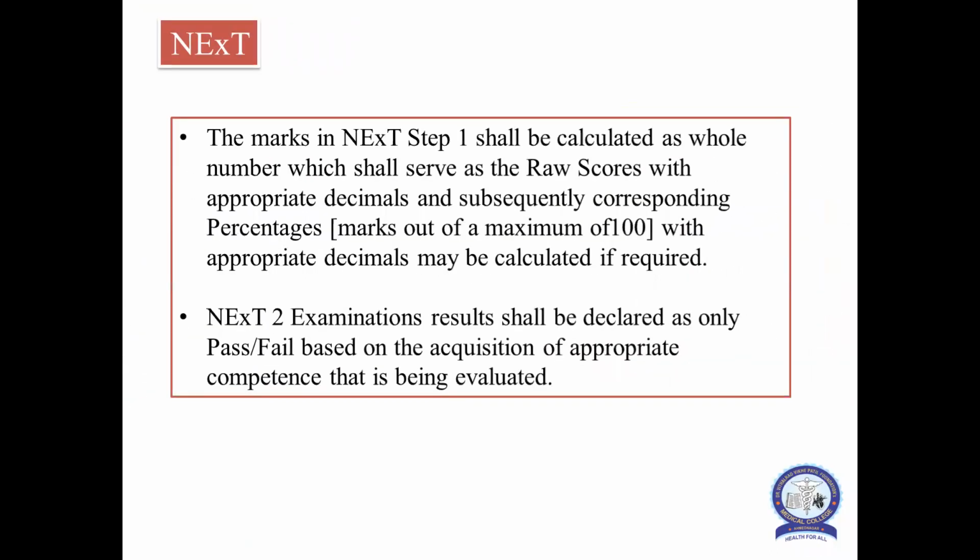The marks in step 1 shall be calculated as a whole number, which shall serve as a raw score with appropriate decimals and subsequently corresponding percentage. Marks out of maximum 100 with appropriate decimals may be calculated if required. That means the full marks will be calculated, not decimals, but if required, they can calculate the decimal also. Next step 2 examination results shall be declared as only pass and fail based on the acquisition of appropriate competence that is being evaluated.